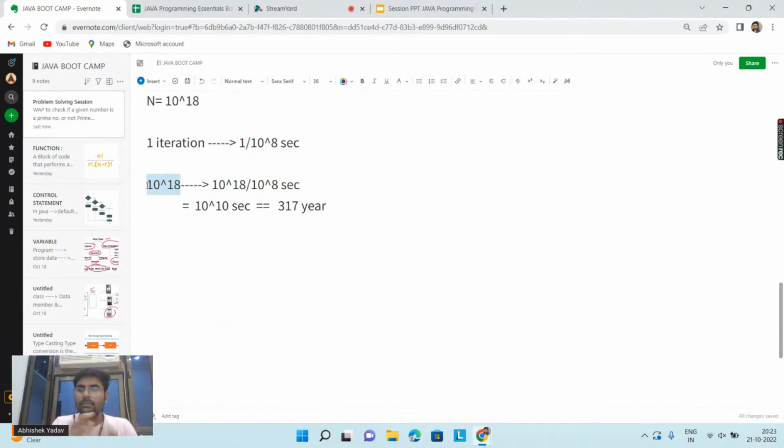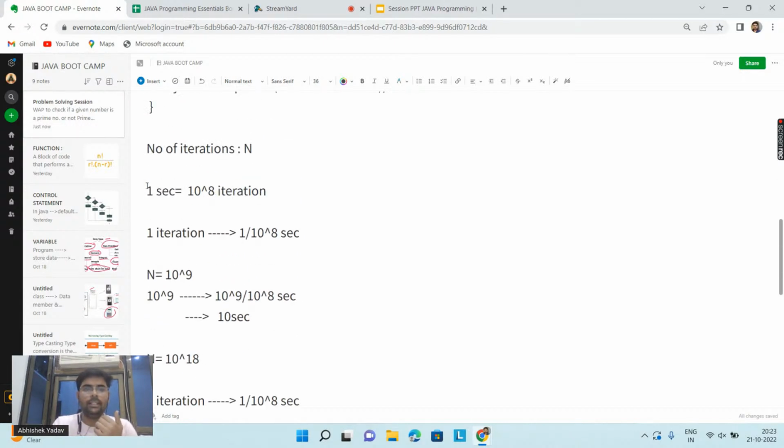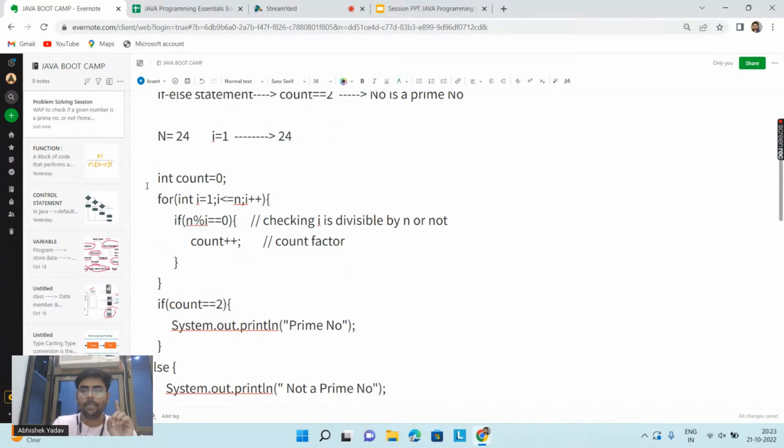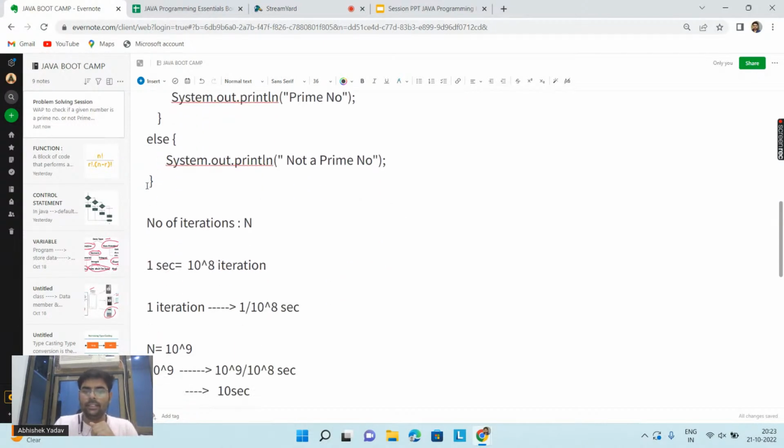So here comes the need of time complexity. Here comes the need of observation. Now let's try to observe some points related to the program that I have written, and after that let's try to optimize the solution and then again see the time complexity. Everyone is correct now: approximately 317 years, right?